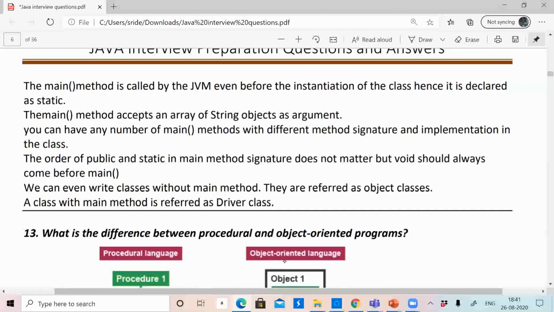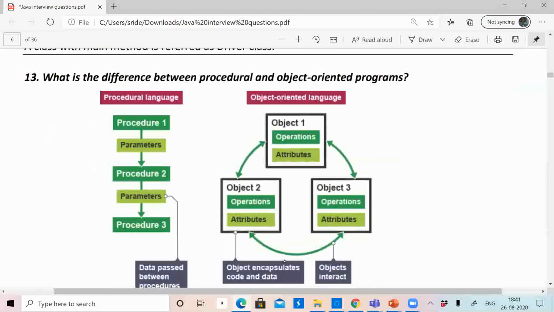And the next set of questions is, what's the difference between procedural